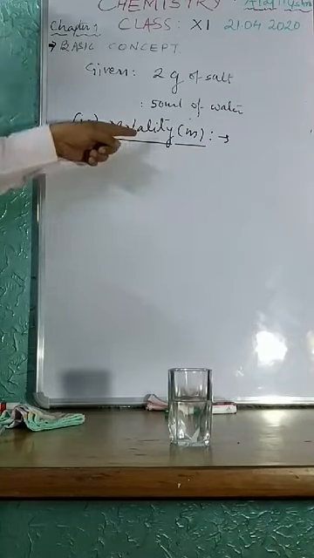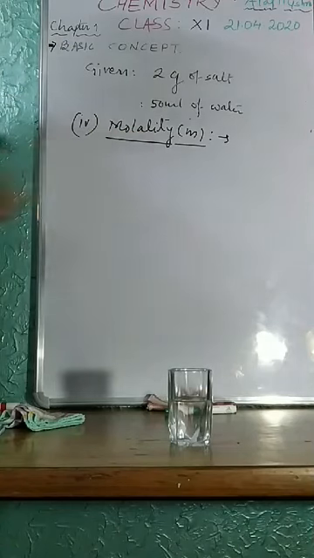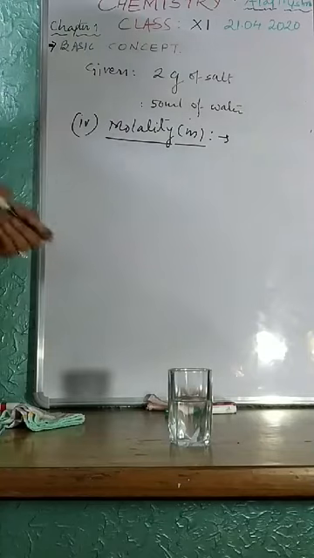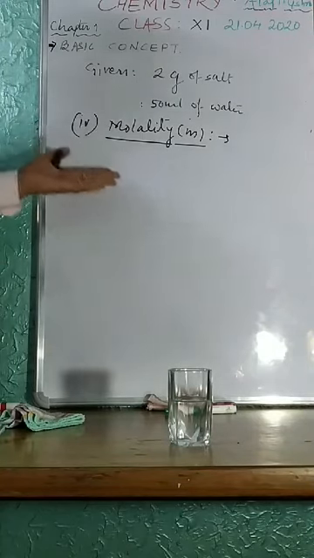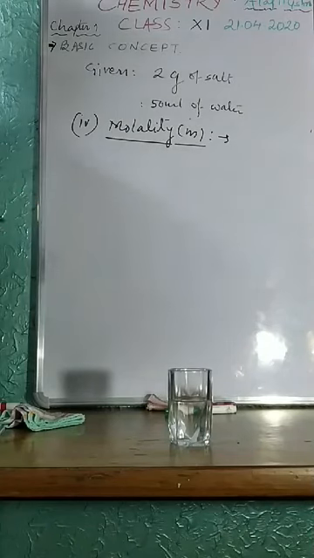The difference: molarity, now it is molality. You can make fun of this. Those students who are unable to speak properly can say some wobbling word, molality, not molarity.